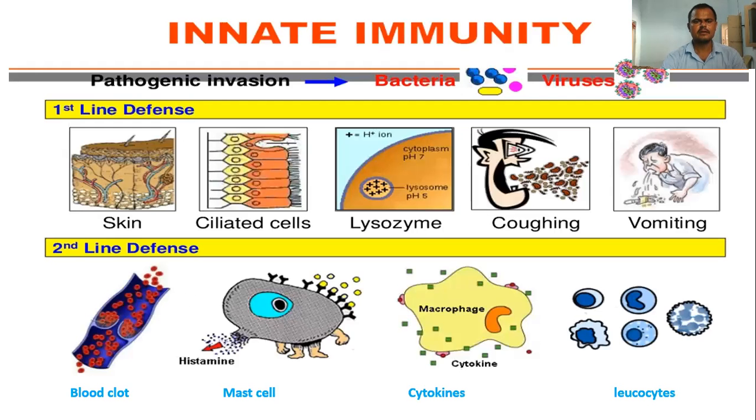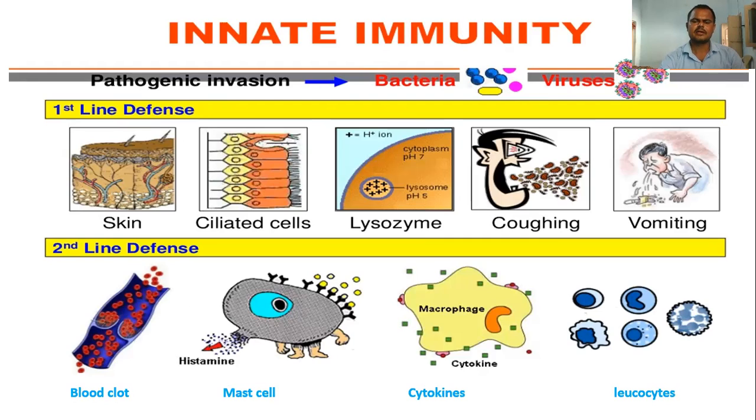Again, these pictures clearly show you what innate immunity is. So when a pathogenic invasion happens, bacteria or viruses entering the body, the first line of defense is there. The first line of defense is the skin, the outermost covering layer and protecting barrier, and then ciliated cells, the ciliated membranes which exist in the visceral organs.